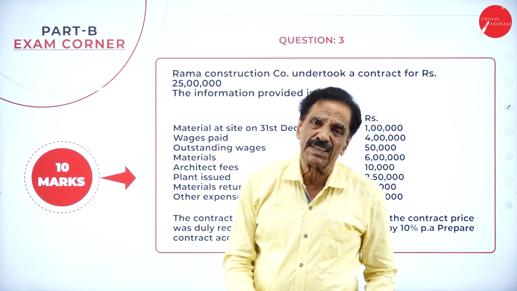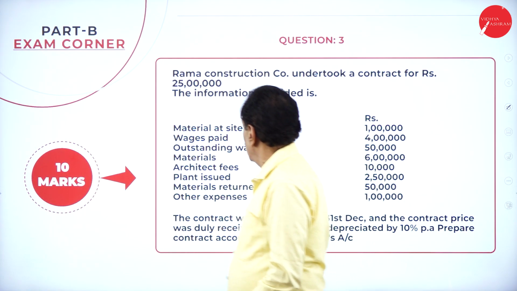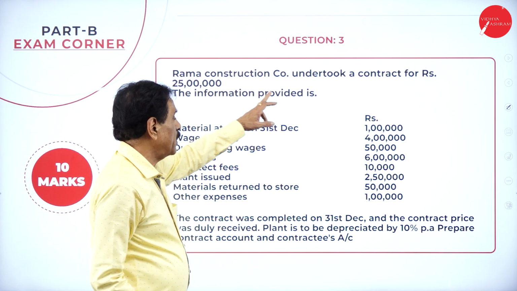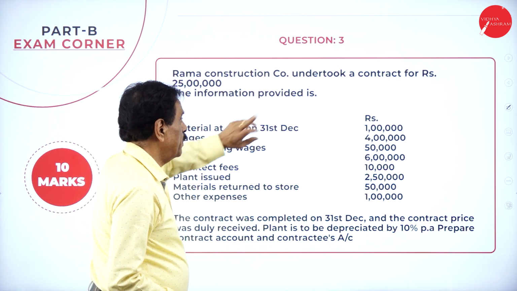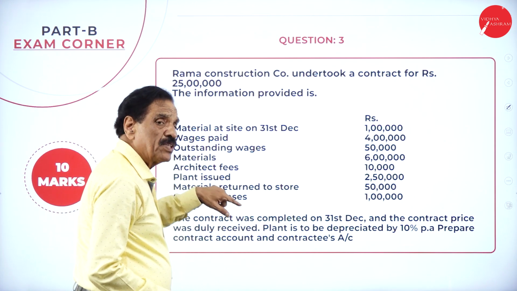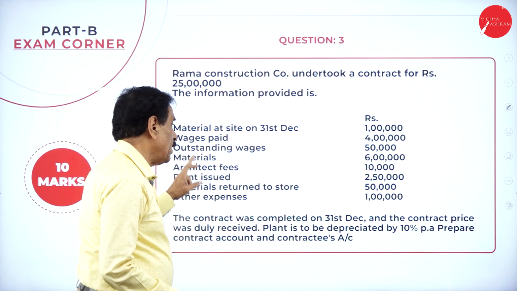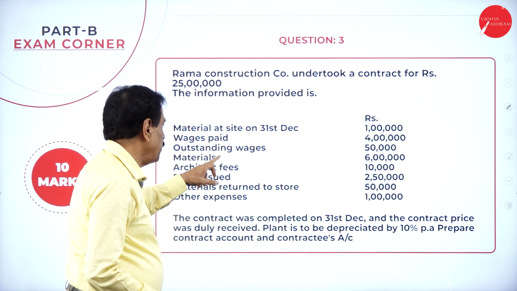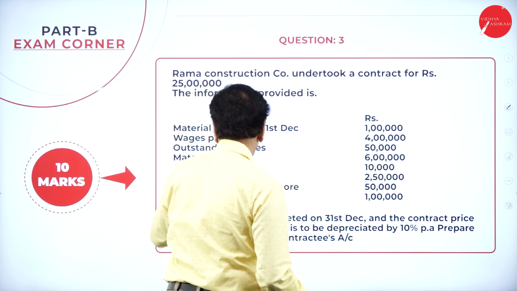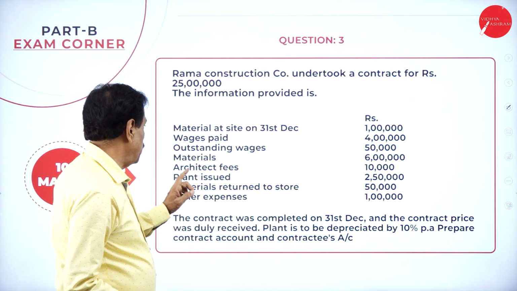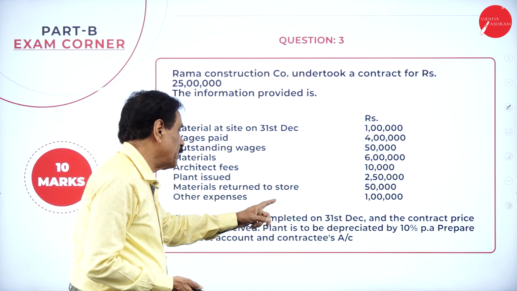If it is a 1 year contract, the problem will be very easy. This will be asked for 10 marks. Rama Construction Company undertook a contract for 25 lakh, and the information is provided. Material outstanding at the end of the year comes on the credit side. Wages paid and outstanding wages come on the debit side. Material 6 lakh is on the debit side. Architect's fees on the debit side. Materials returned to store on the credit side, other expenses on the debit side.